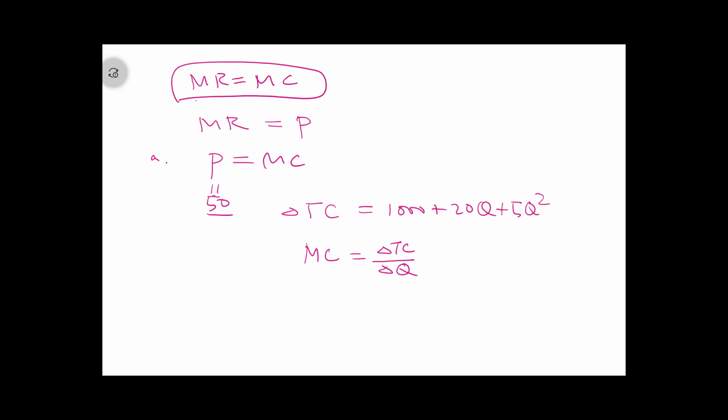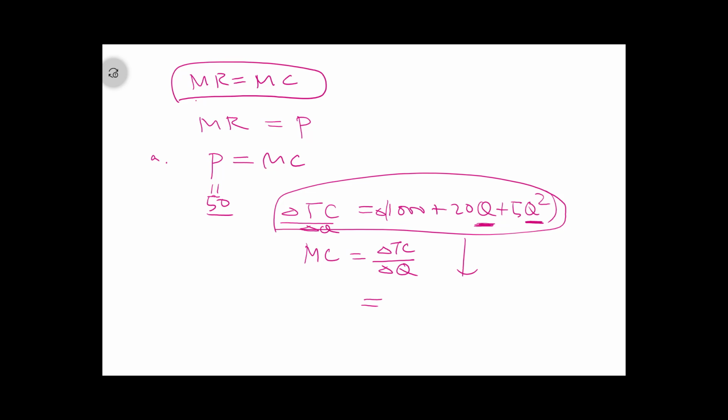So apply the delta operation to both sides of the total cost function and divide by delta Q. The 1,000 doesn't change, so no delta. That leaves 20, and 5Q squared becomes 2 times 5, so 10Q.